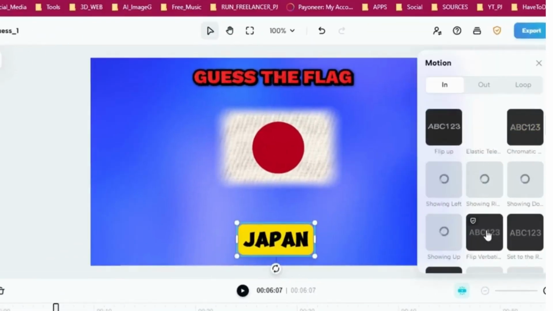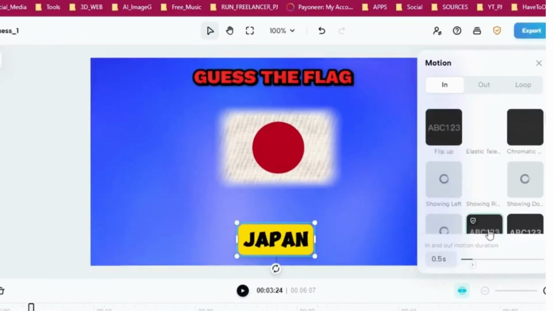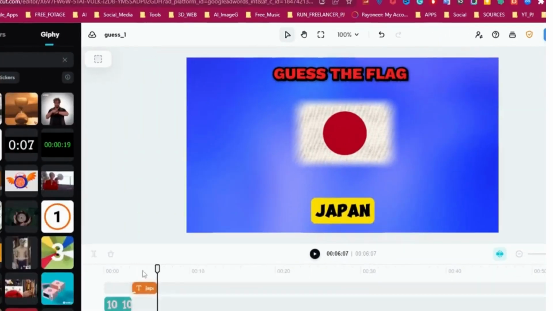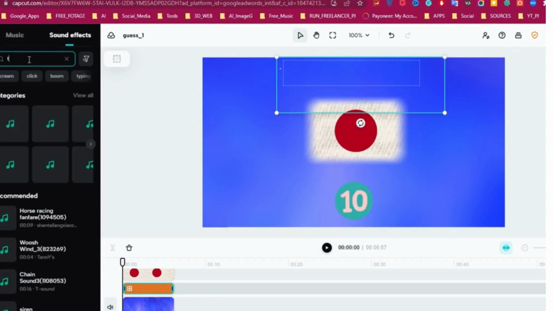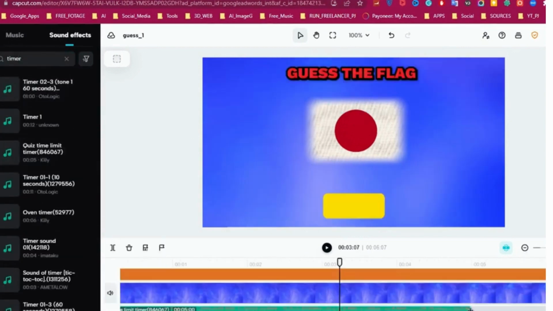Now click on text and go for text animation. Select one of the animation. When finished, click on audio and go to sound effects section. And like previous video, add timer and congratulations sound and adjust them.